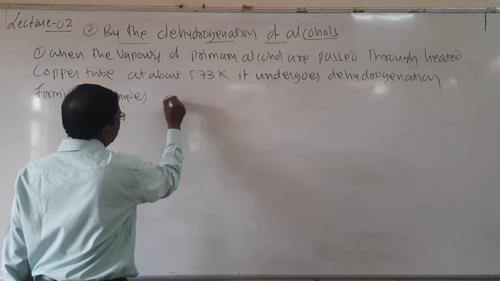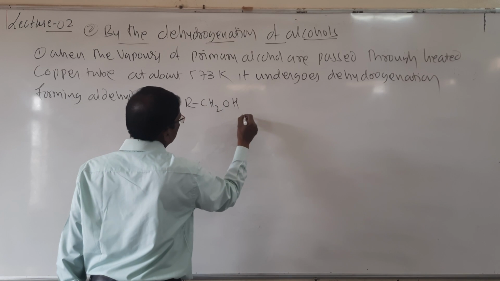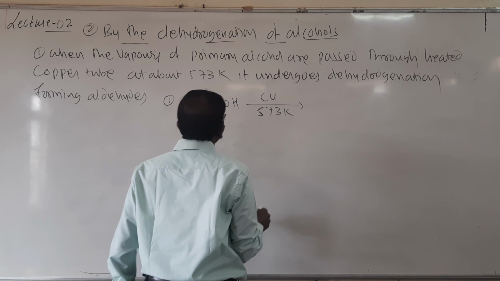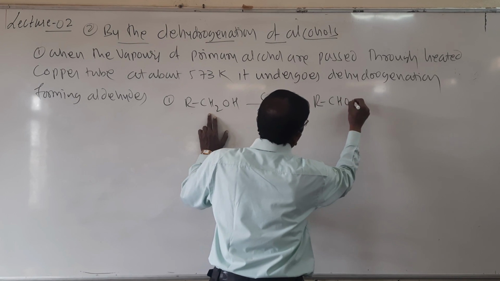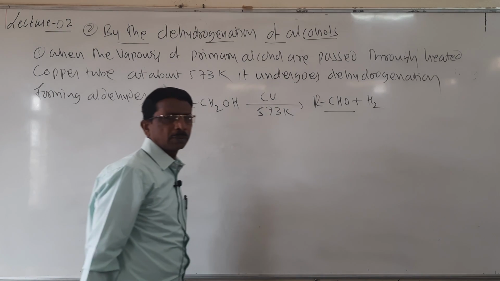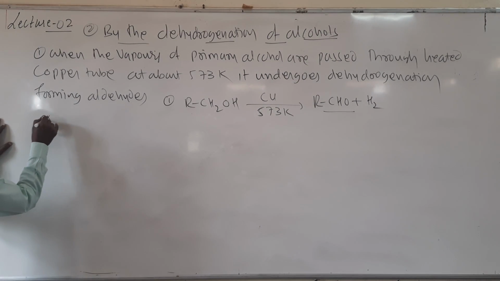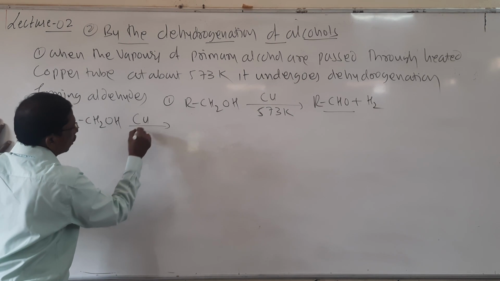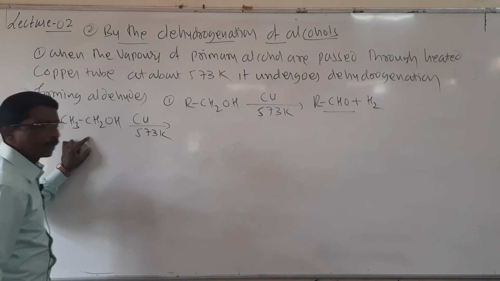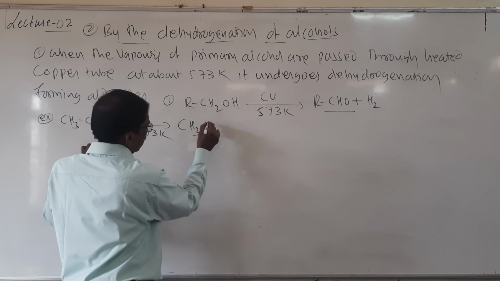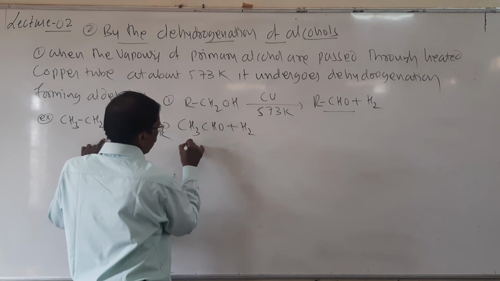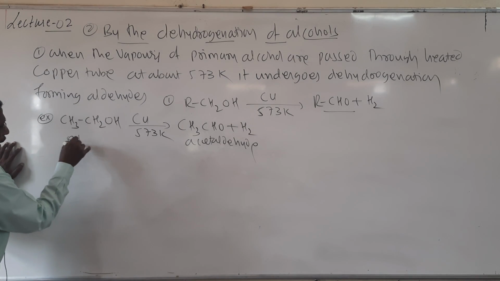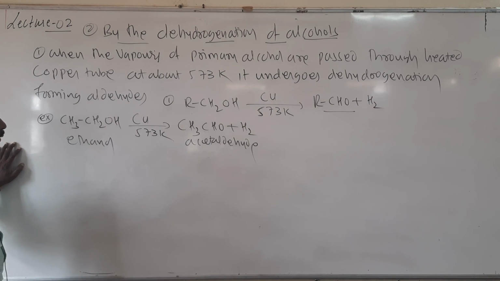Look here, RCH2OH, when it is passed over heated copper tube at 573 Kelvin, then it undergoes dehydrogenation, it forms aldehyde. And the same reaction I will write here, example CH3CH2OH, when it is passed over heated copper tube at 573 Kelvin. Look here students, here it forms CH3CHO plus H2, it gives acetaldehyde, and here it is ethanol or ethyl alcohol.